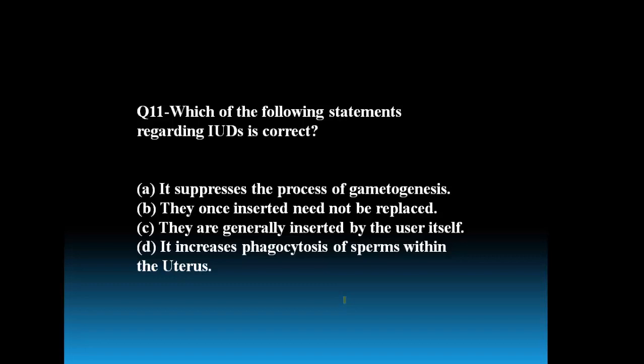Intrauterine devices which are the contraceptives used by the females only, intrauterine devices. They are of different types: hormonal intrauterine devices, non-medicated intrauterine devices, copper releasing intrauterine devices. Especially the copper releasing intrauterine devices, once it is injected into the uterus of a female, they increase the phagocytosis of sperms within the uterus.